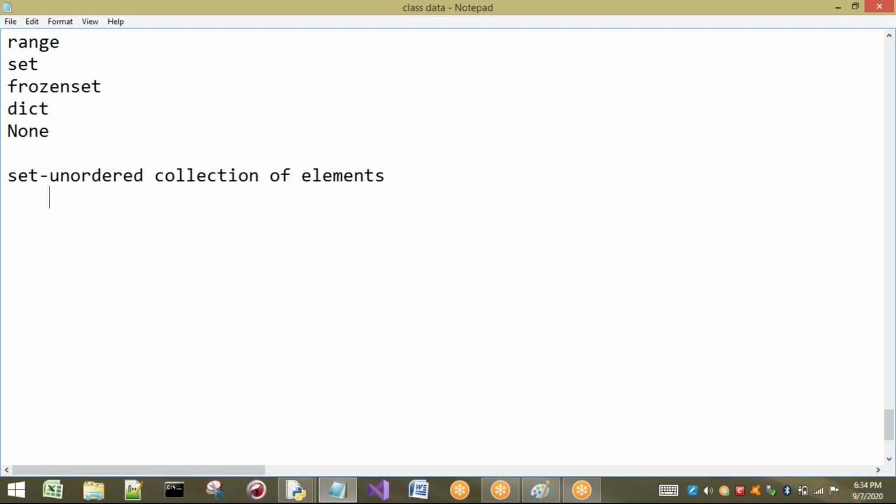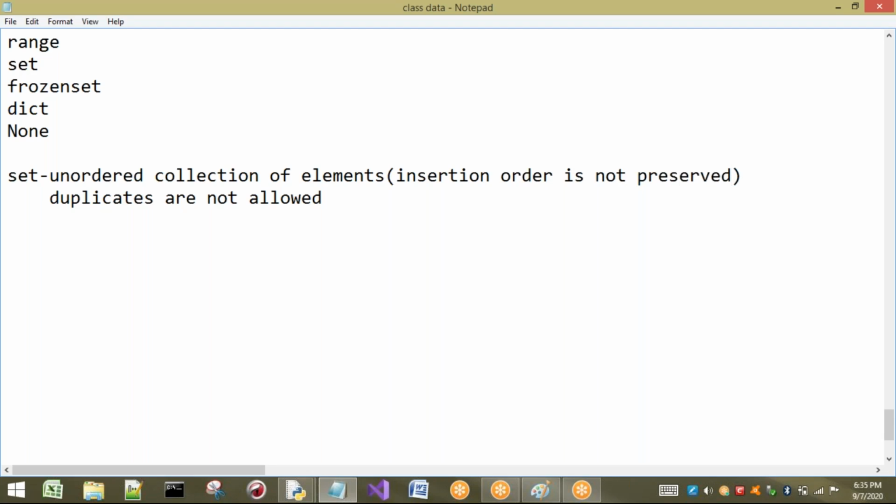Next, the second one is what? Here duplicates are not allowed. Very important point. Duplicates are not allowed. So we have seen what? Duplicates are allowed in your tuple and list. But in the case of set, duplicates are not allowed. And we can say the first point can also be said as, unordered collection means insertion order is not preserved. That means if you insert 1 and next you insert 2, we cannot say that 1 will be printed first and 2 will be printed second. Okay, so insertion order is not preserved.